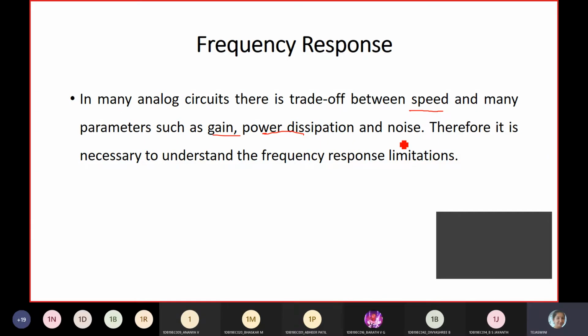And obviously, we are talking about analog circuits, they are immune to noise. Whatever you are observing in day-to-day life, all signals are analog in nature. So again, the noise also matters. In order to know this or in order to limit these things, we should know what the frequency response limitations are.